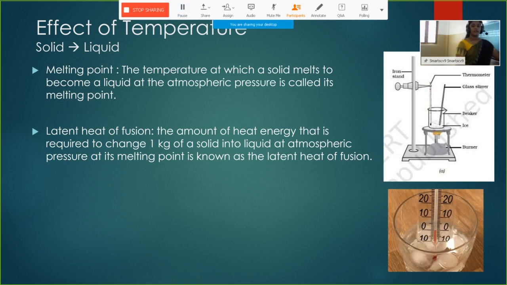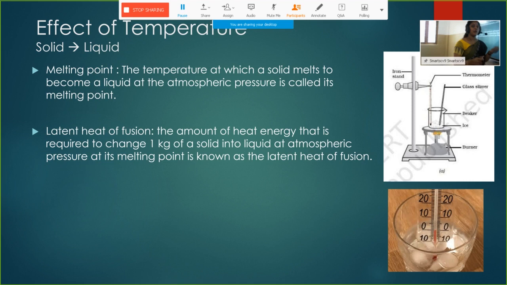As we are applying heat, the temperature will remain constant at 0 until all the ice particles are melted completely and transformed into liquid. The temperature will be the same till when? Till all the ice particles are completely melted. This heat is called the latent heat of fusion. In the case of solid to liquid, this heat is called the latent heat of fusion.